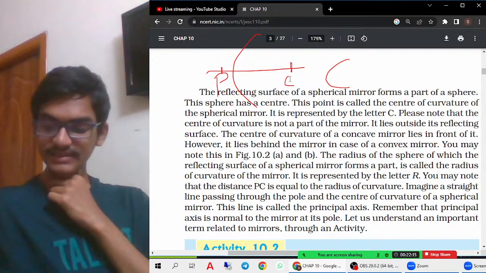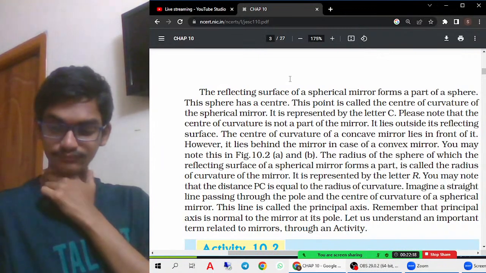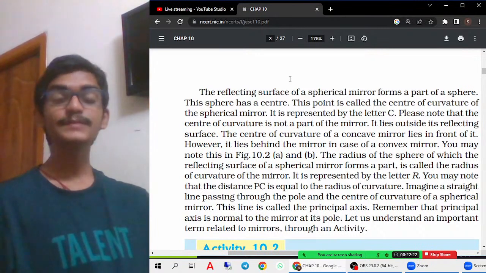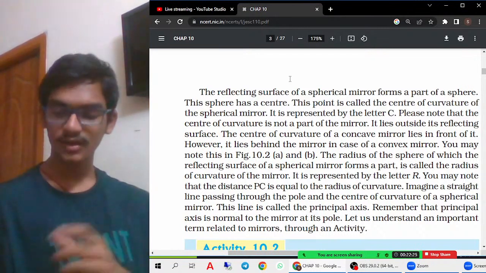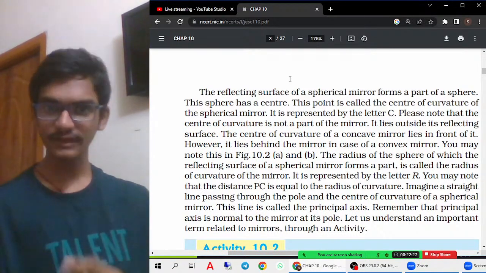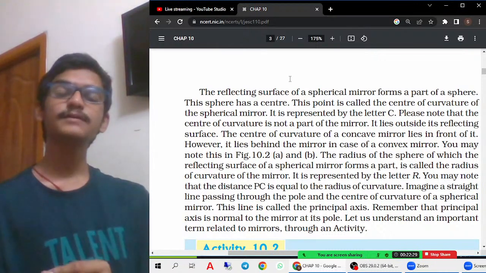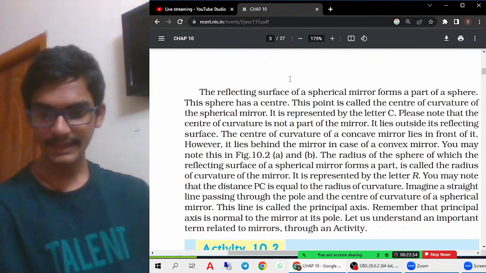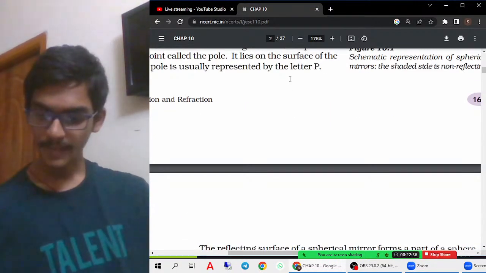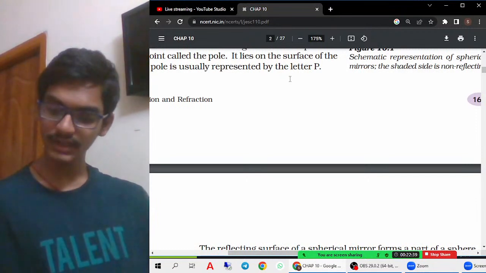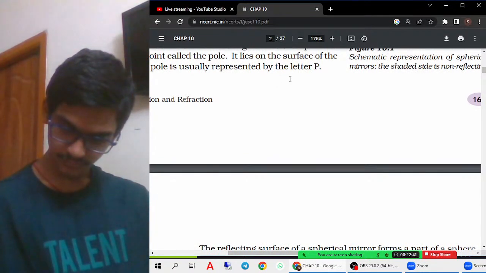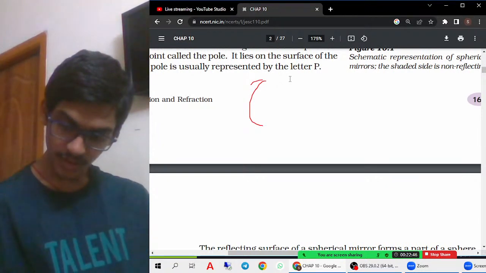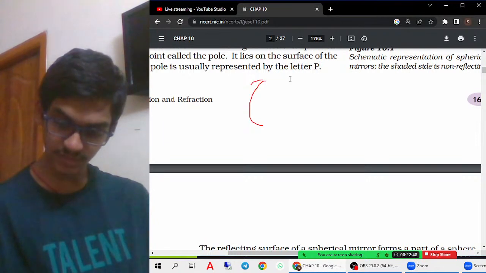Now let us try to understand what the principal focus is. The principal focus is very important. It will be different for concave and convex mirrors. So the definition of principal focus for a concave mirror and a convex mirror is different. Why is it different? Let us try to understand it now. Let us see first for the concave mirror. This is a concave mirror. The reflecting surface is inwards, that means the rough surface is outwards.